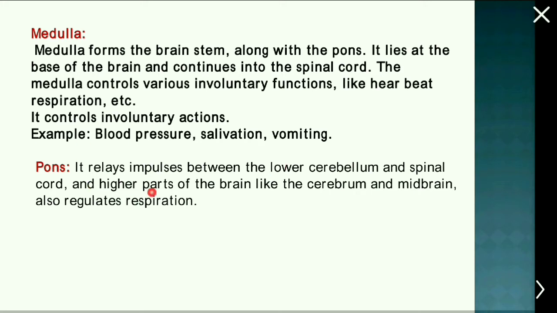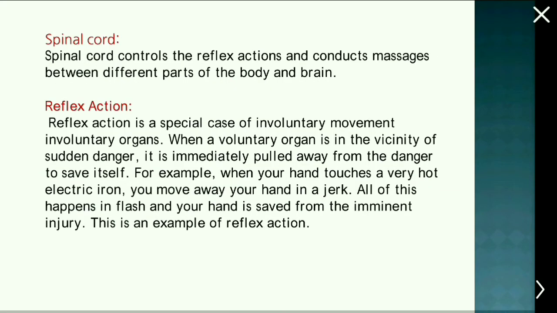Pons, it relays the impulses between the lower cerebellum and spinal cord and higher parts of the brain like the cerebrum and the midbrain, and it also regulates respiration. Coming to the spinal cord, it controls the reflex action and conducts messages between different parts of the body and brain. Now coming to reflex action.